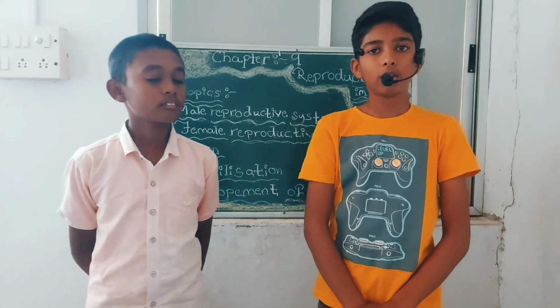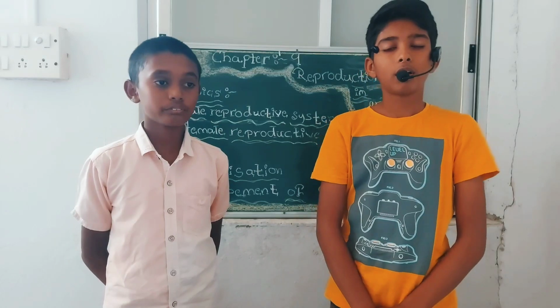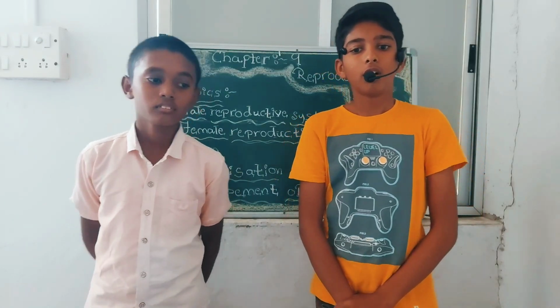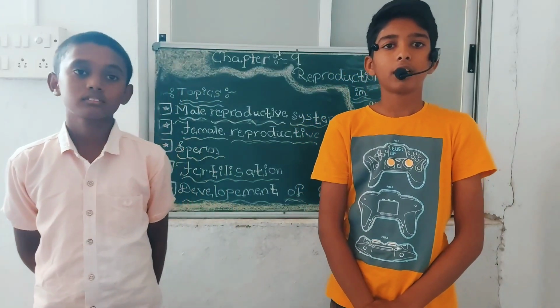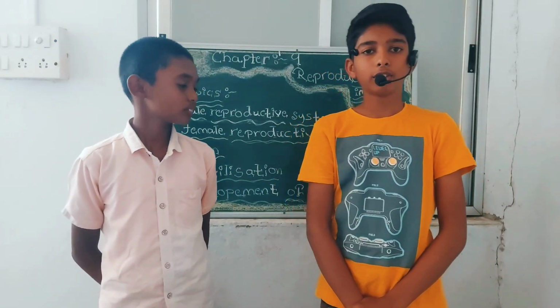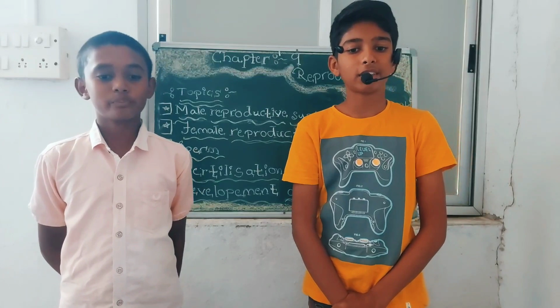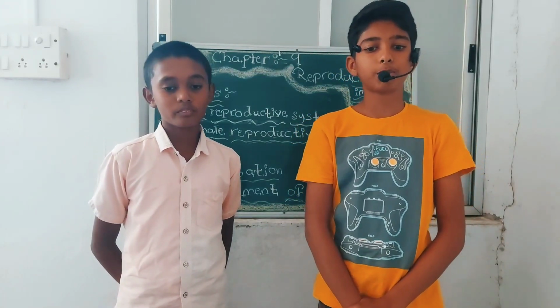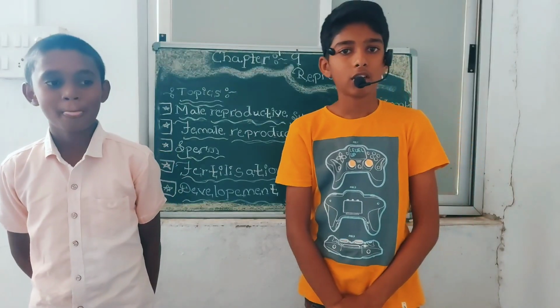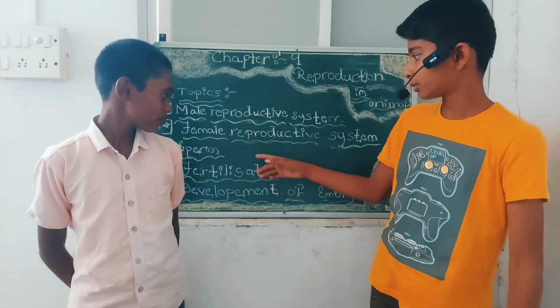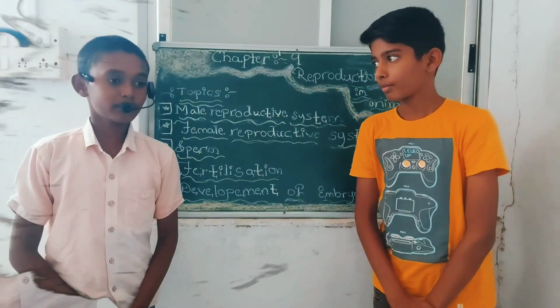And the male reproductive system consists of the sperm duct, testis and penis. The testis produces male sex cells or gametes. The gametes are called sperms. Millions of sperms are produced in the testis. Now my friend Parshuram will tell about sperm, fertilization and development.